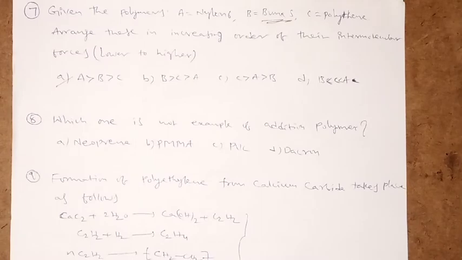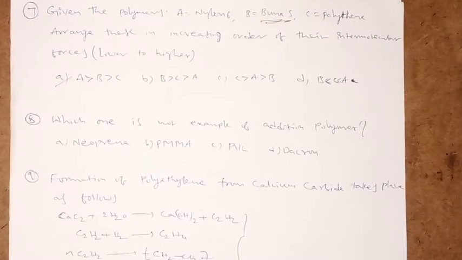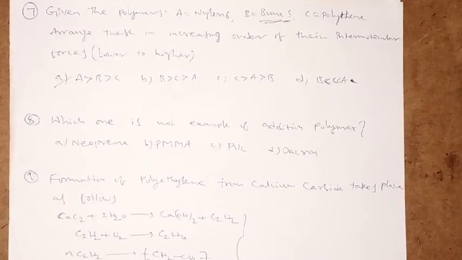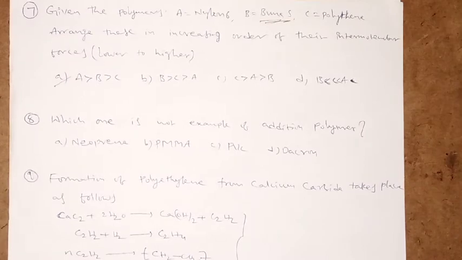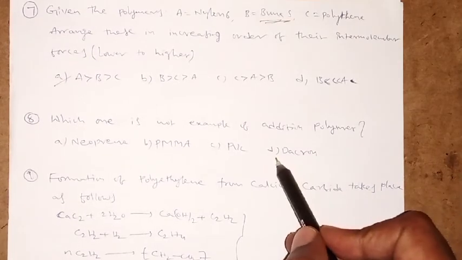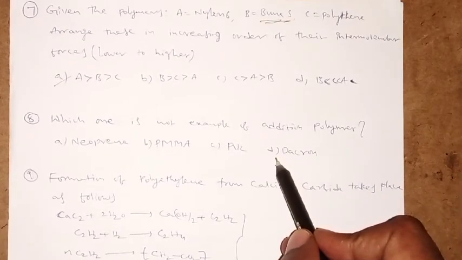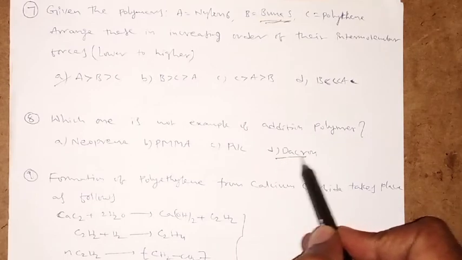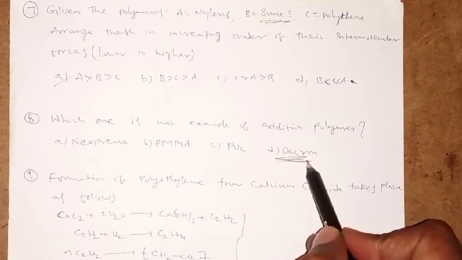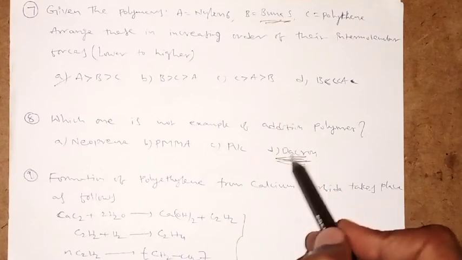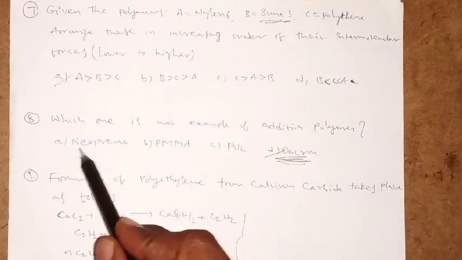So you know mainly two types of polymers, addition polymers and condensation polymers especially. If you observe, this Dacron is one type of synthetic condensation polymer. This is synthetic, so it is not an example of addition. Remaining all are addition polymers only.